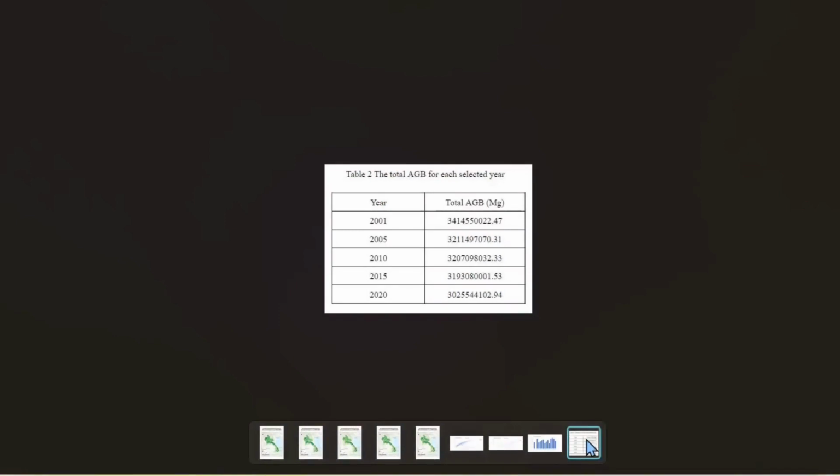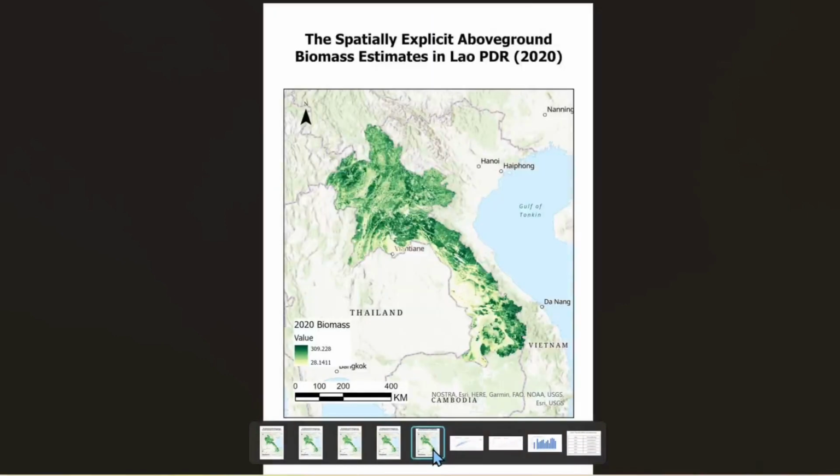We can see that AGB stocks in Laos have shown a decreasing trend, particularly from 2001 to 2005. But as shown in the last figure, the variation of AGBD still has been heterogeneous and depends on site characteristics.